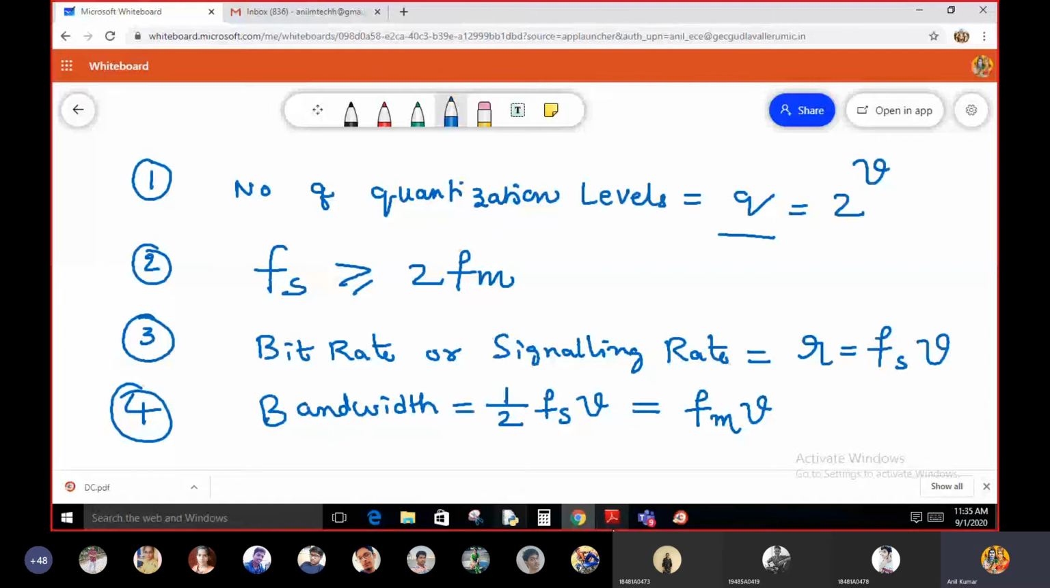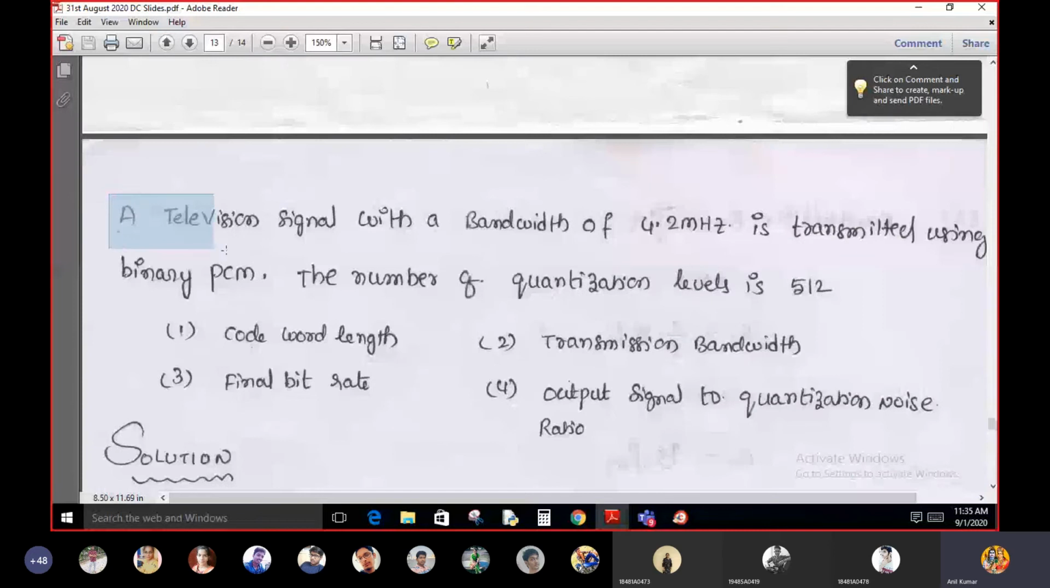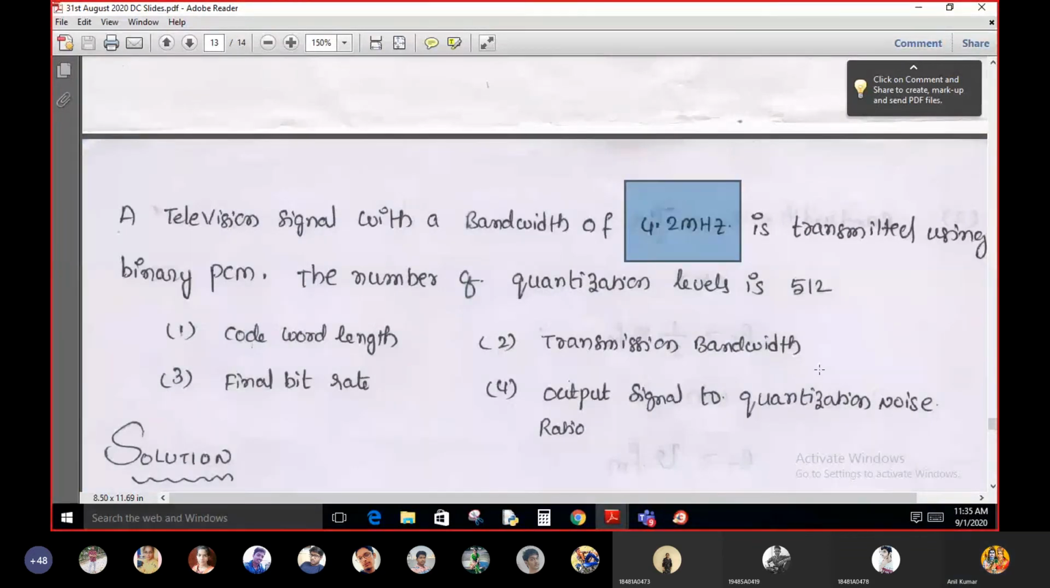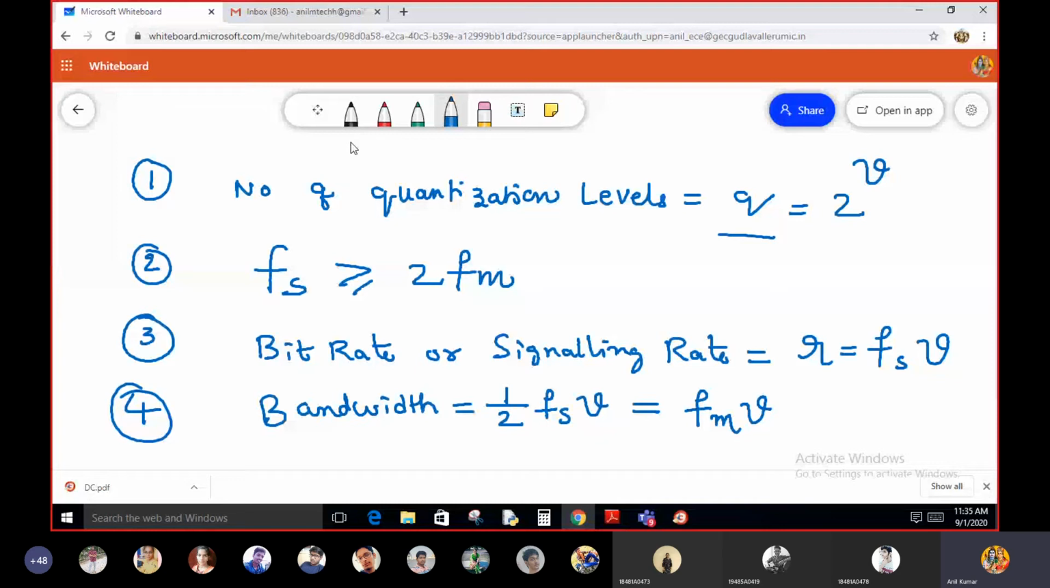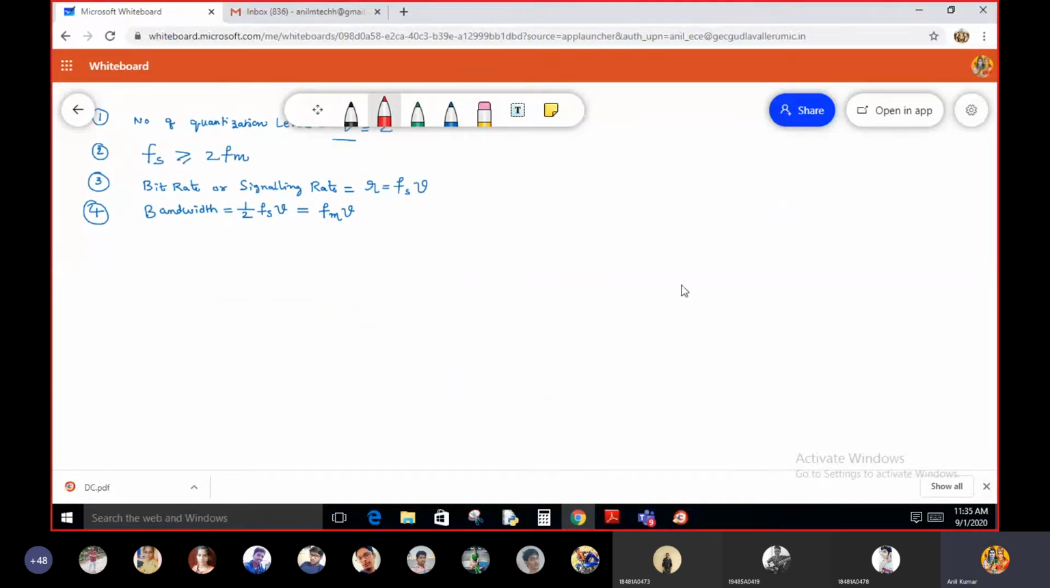So in the problem itself, what is mentioned? A television signal is transmitted using PCM. What is the bandwidth of the television signal given, students? What is the analog signal given to the PCM system? A television signal is given as the analog signal input to the PCM system. Let us consider the PCM system. For this PCM system, what is the input here?